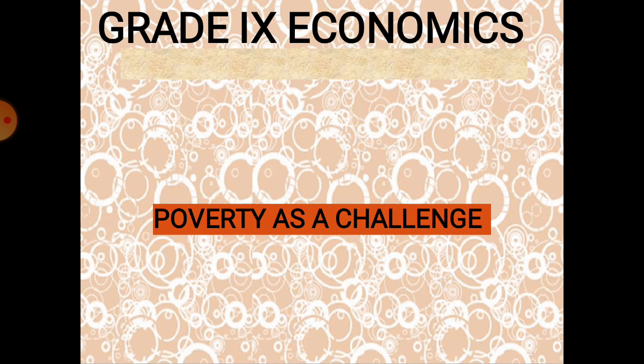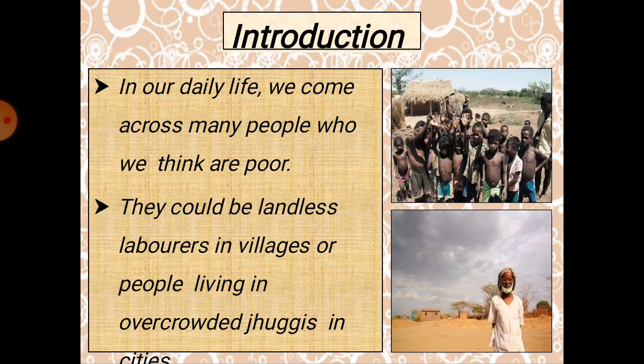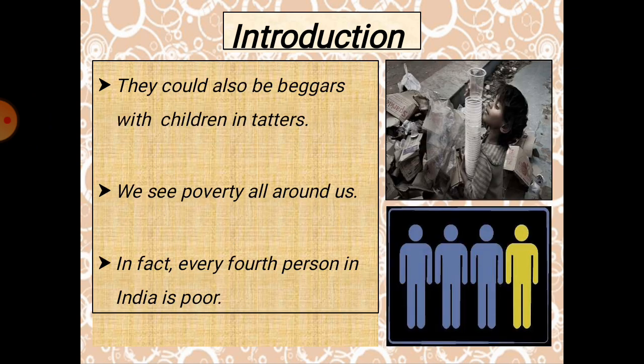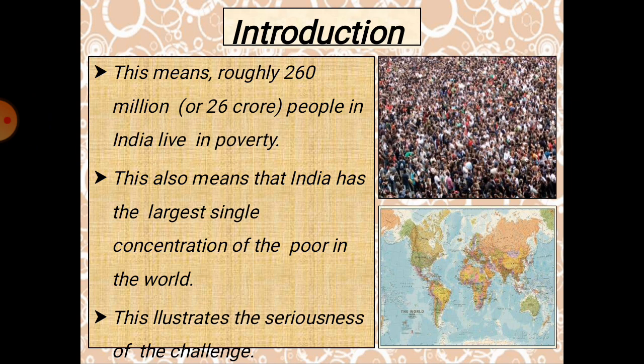We are dealing with the economics chapter, Poverty as a Challenge. In the previous class, we saw the introduction of this chapter, and we also discussed the life of these people we might have come across. We have also seen that in our nation, one in four persons is definitely a poor person. Based on the census, near about 27 crore people might be under the poverty line.